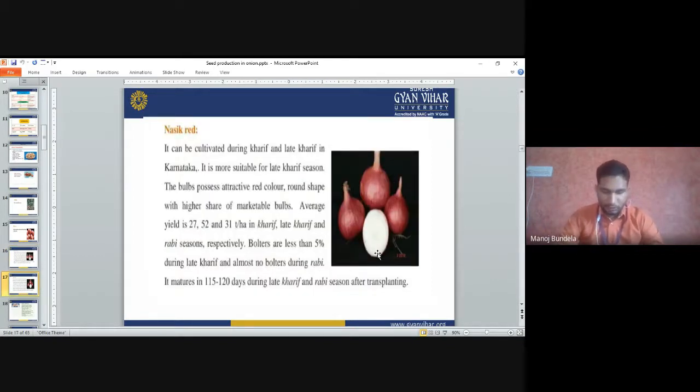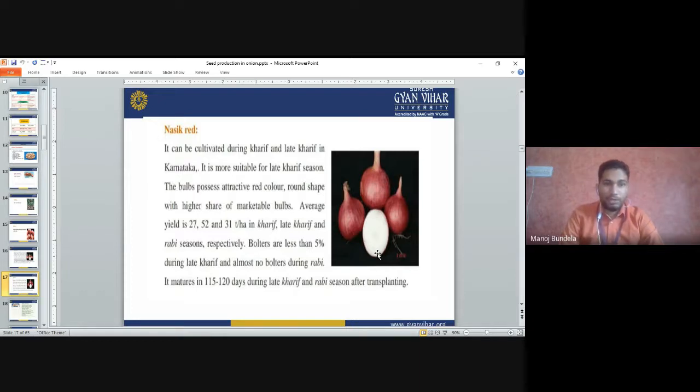Nasik Red. This variety is also grown in Nasik, Maharashtra. It can be cultivated during the Kharif and late Kharif in Karnataka. It is more suitable for late Kharif season. So if we grow Nasik Red in late Kharif season, then it is more suitable.